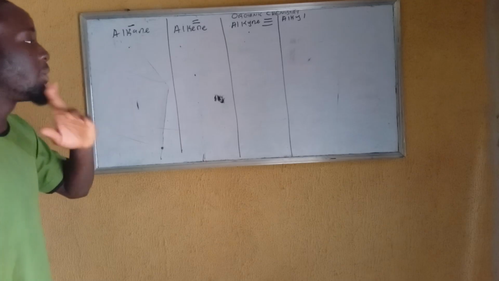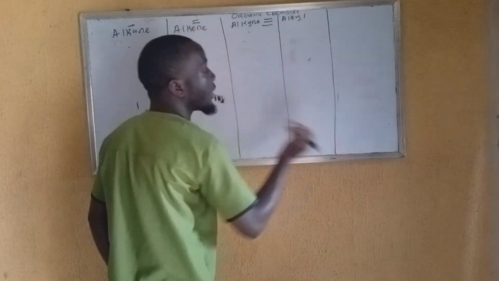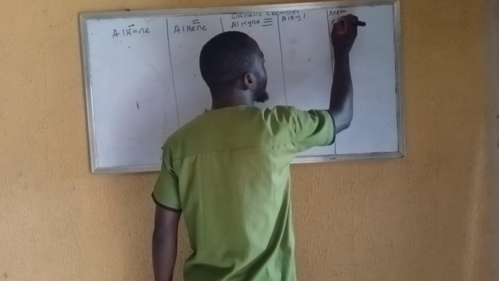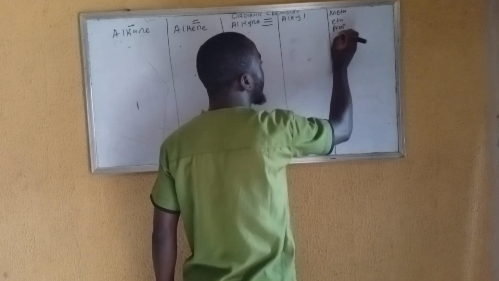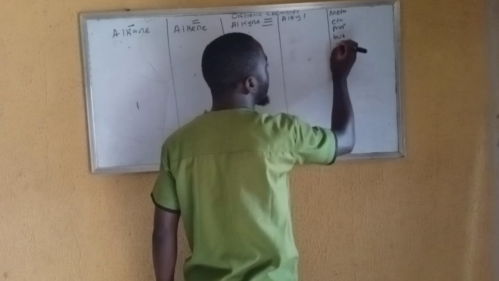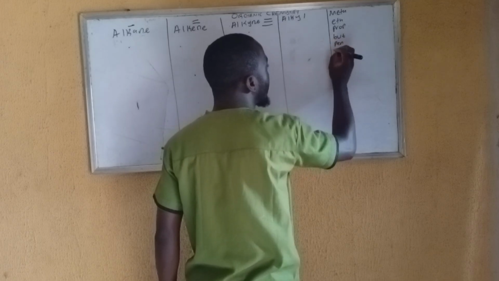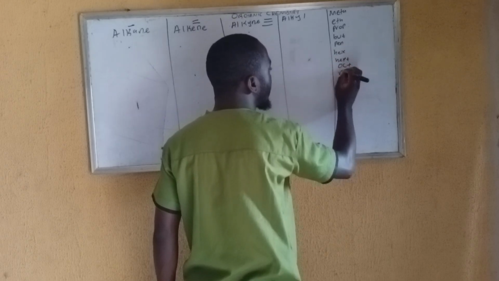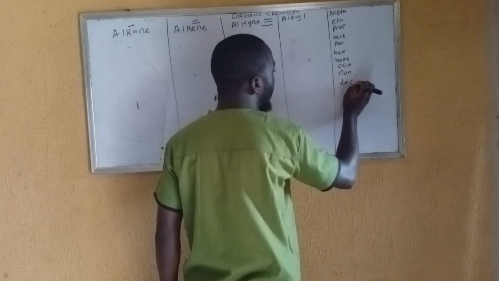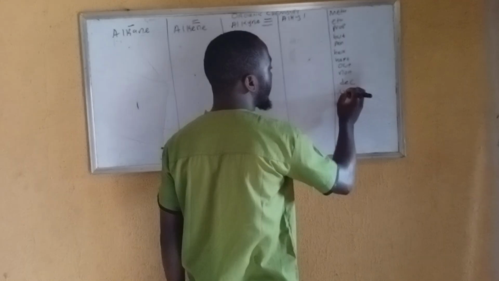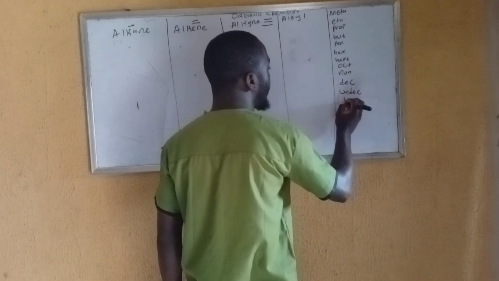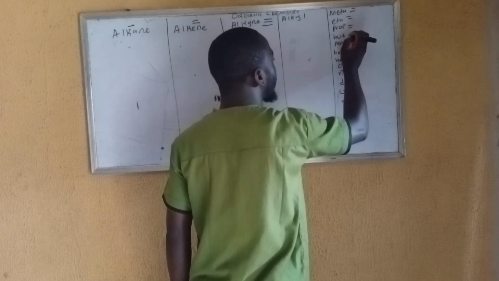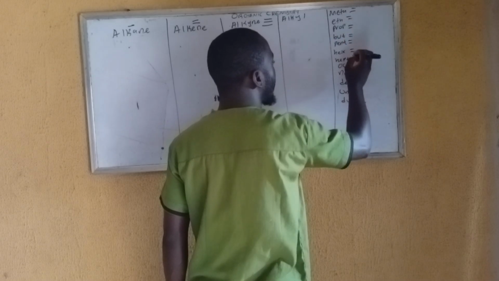Before I start doing this, there are some prefixes you need to know about in organic chemistry. We have meth, eth, prop, but, pent, hex, hept, oct, non, dec, undec, and dodec. You have to be familiar with these prefixes.